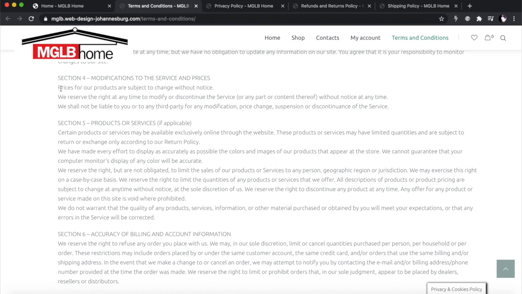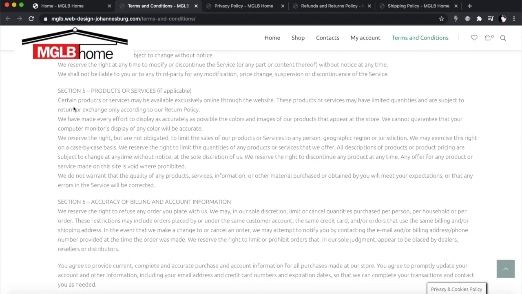This is very, very important, especially with sales. Every time you bring in sales and you have discounts and specials, you want to make sure this is very, very clear. Nobody comes to you and says, "No, but I've got a screenshot of your website where your price was this and now it's that." Okay, things like that.